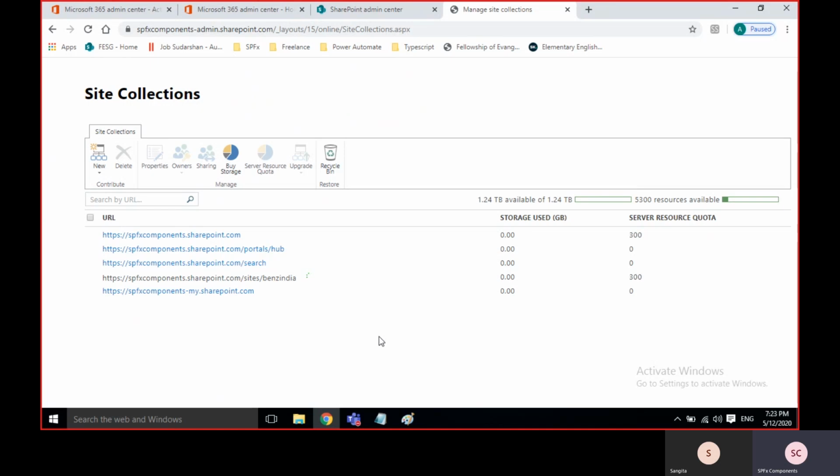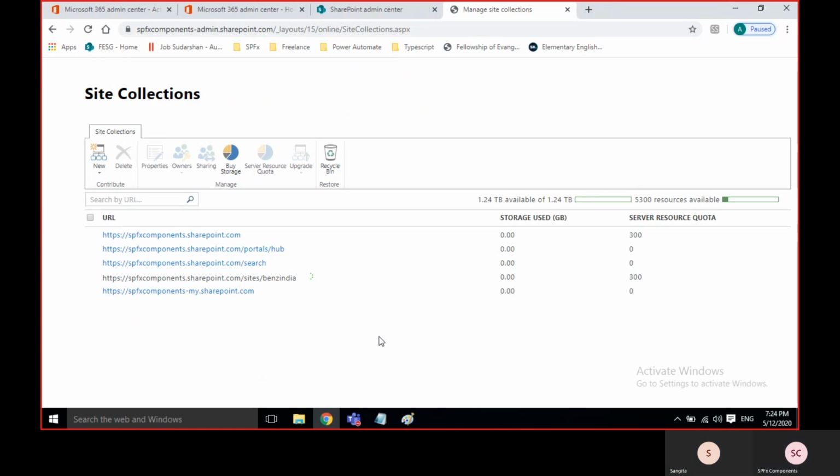Sometimes employees will be there, maybe the HR team. All the HRs will maintain one site. If they want to work collaboratively within the HR department, they will go for the team site, which we have created.